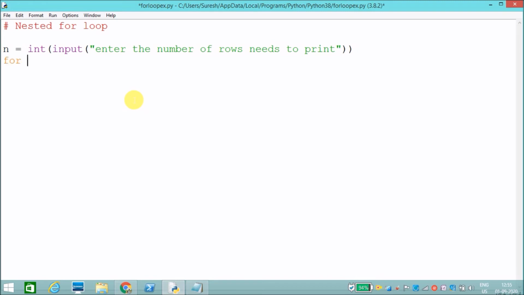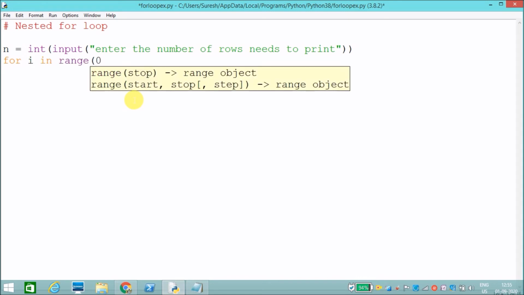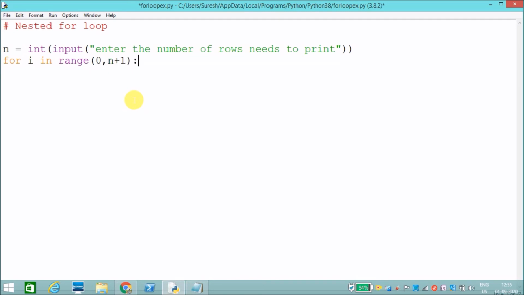For i in range 0 comma n plus 1. Why do I use n plus 1? If we say the number of rows to print is 5, if I use n, it will print only 4 rows. If I use n plus 1, it will print 5 rows. That's why I use n plus 1.